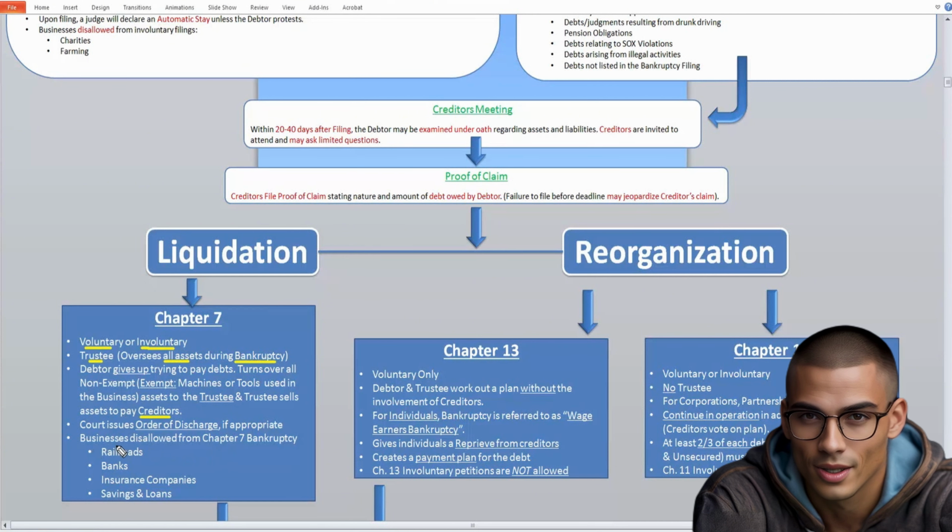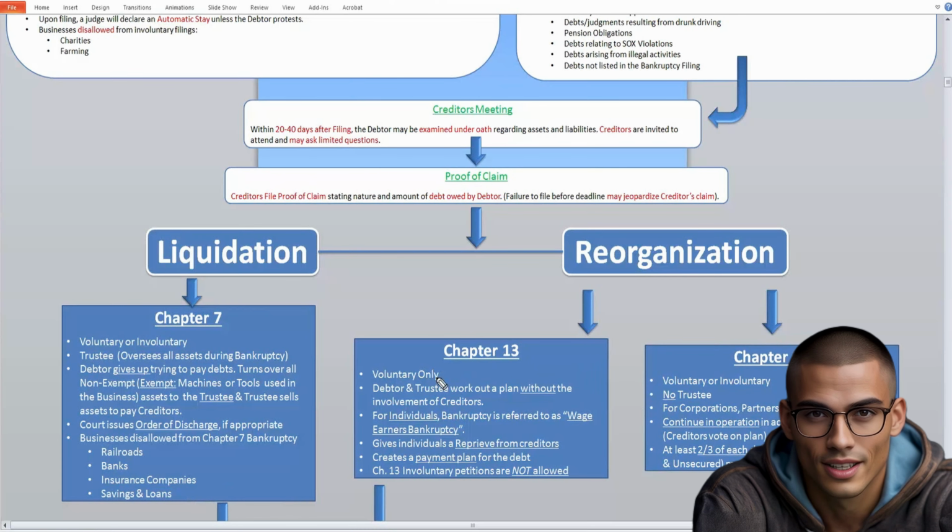There's a couple different businesses that are not allowed to file for Chapter 7 bankruptcy, and they include railroads, banks, insurance companies, and savings and loans. Under Chapter 13, this is a voluntary petition, so only you can enter into this. You can't be forced into Chapter 13.